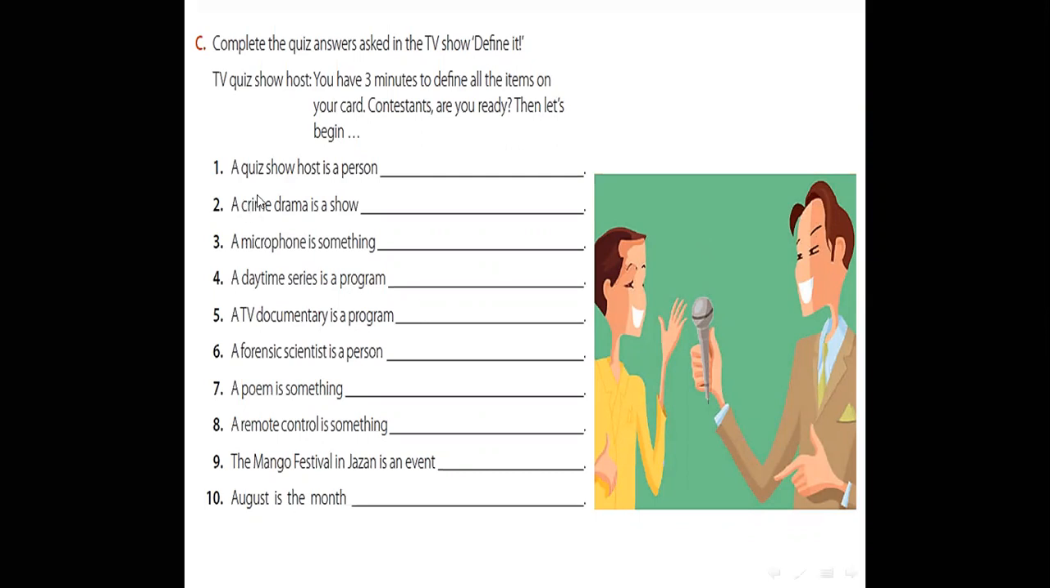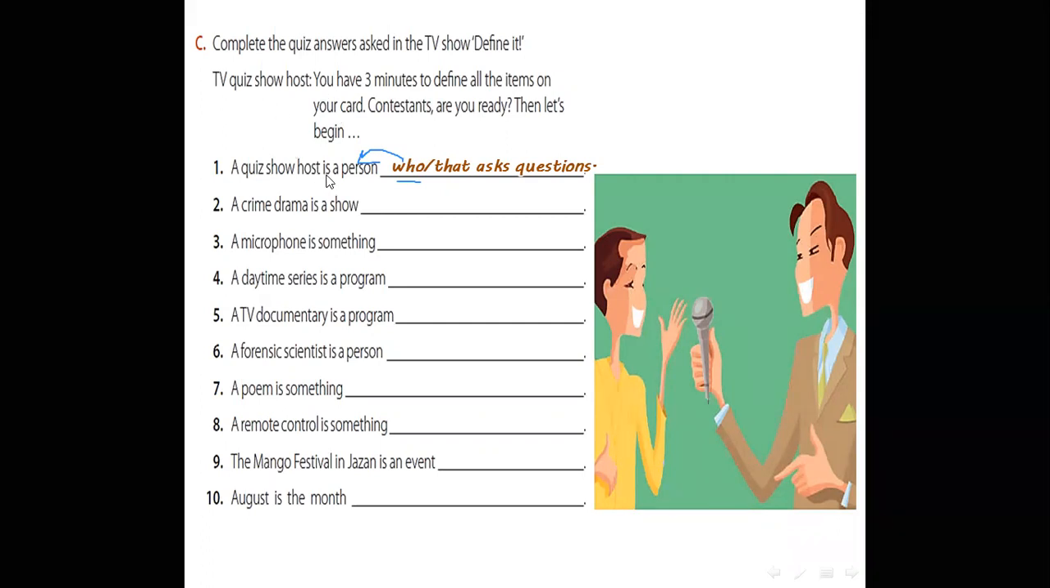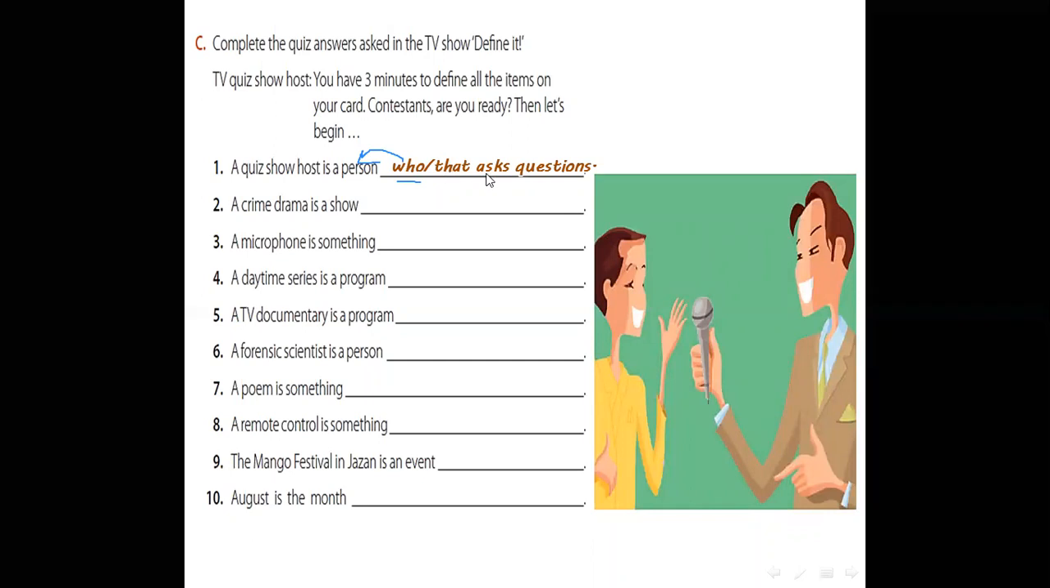Number 1, a quiz show host is a person. Excellent. We must use who. Why? Because it refers to people or a person. Who asks questions? A quiz show host is a person who or that asks questions.